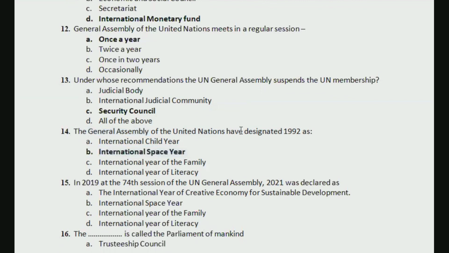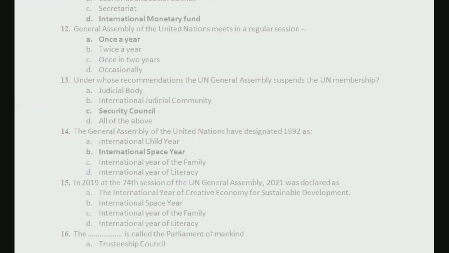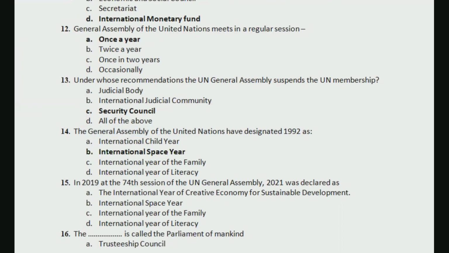Okay, so because there was this question, it also becomes very important. In whichever year you are reading about United Nations, is it 2021? Is it 22, 23? Whatever year it is, for whichever year you are preparing for the exam, you can remember what it is that United Nations has designated that year as.